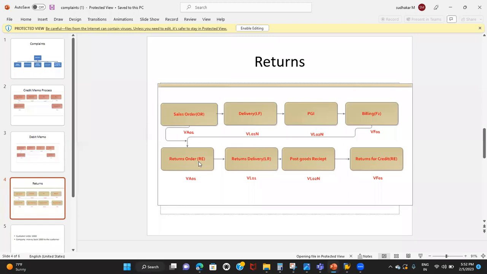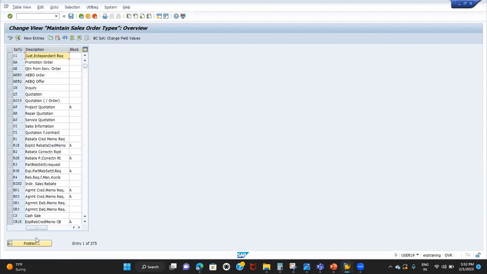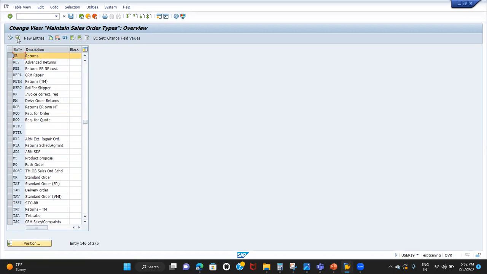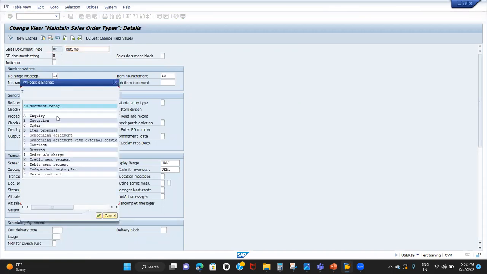Now, how is the system understanding that it is a return order, and how is the system behaving differently than for other orders? We need to see that based on settings. I'll go to VOV8. I'll go to return order RE. Just go to details. It says document category H. H means it is a returns order, right? Because of the setting only, the system understands that it is a return order.